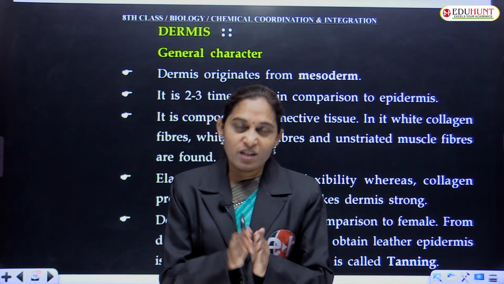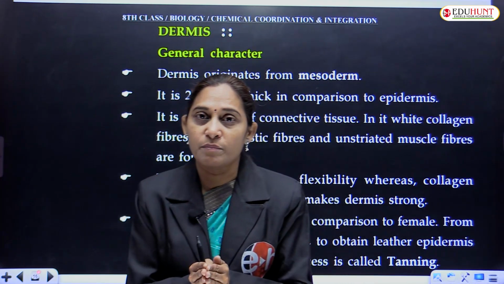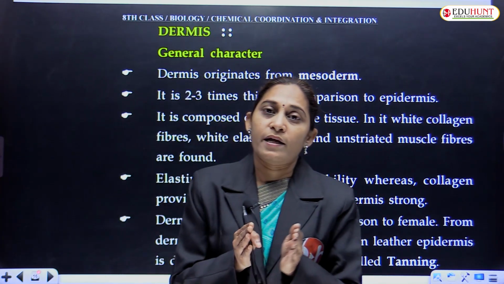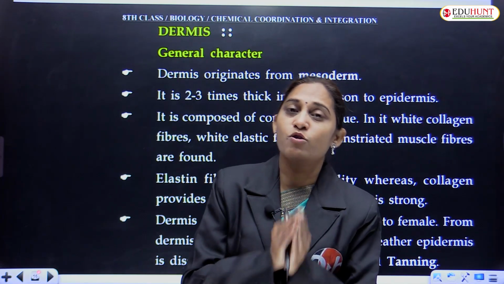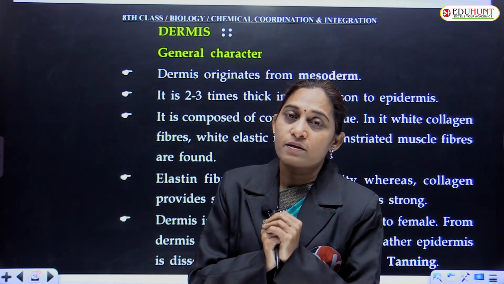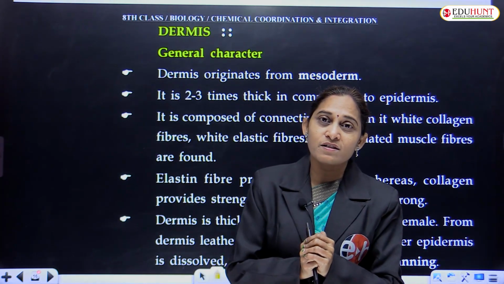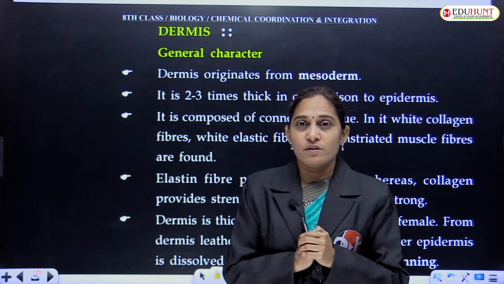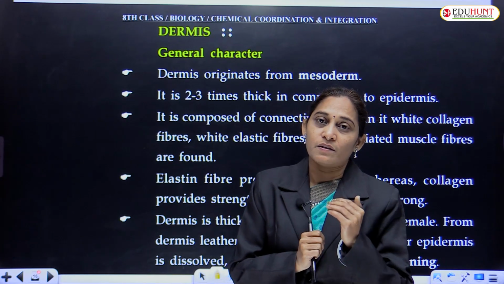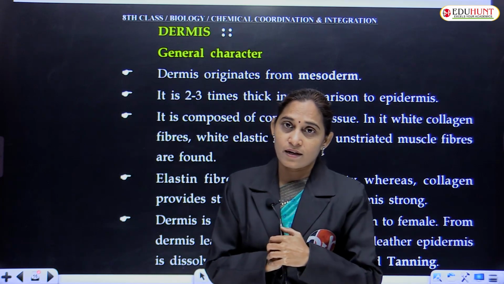And this outer layer of the skin, that is epidermis, has some specialized cells called melanocytes, they secrete a pigment called melanin. It prevents the cells from damage due to UV radiation when the skin is exposed to sunlight.